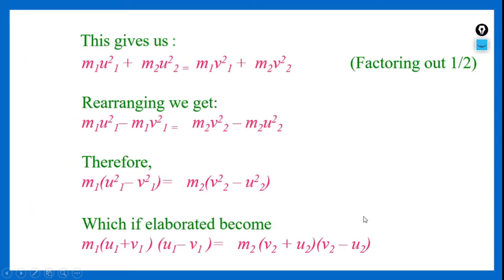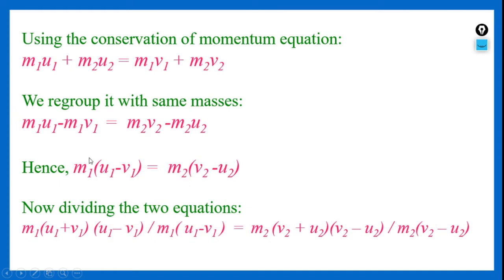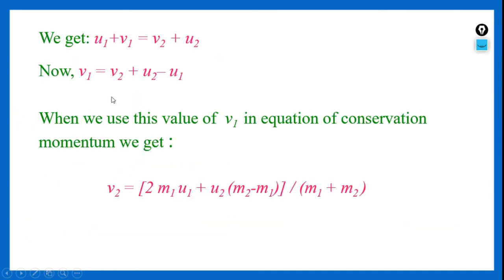We are dividing this equation by this equation. After cancellation of the like terms, we get u1 plus v1 is equal to v2 plus u2.